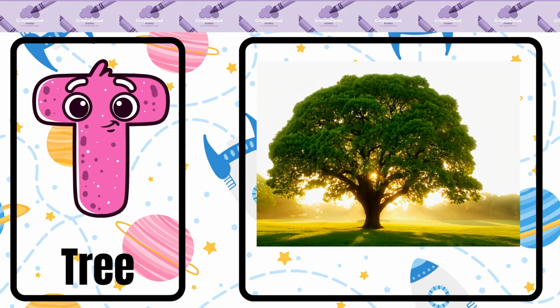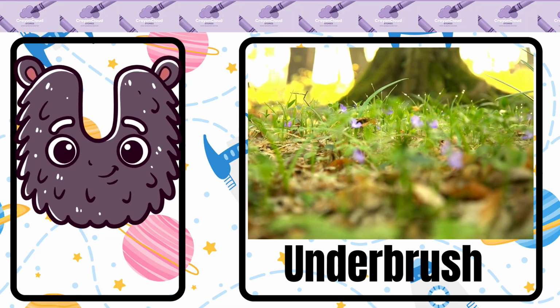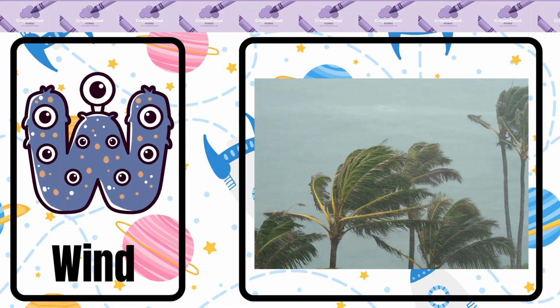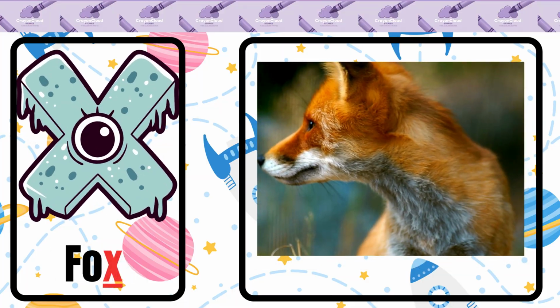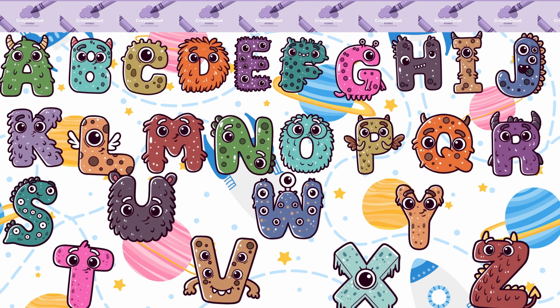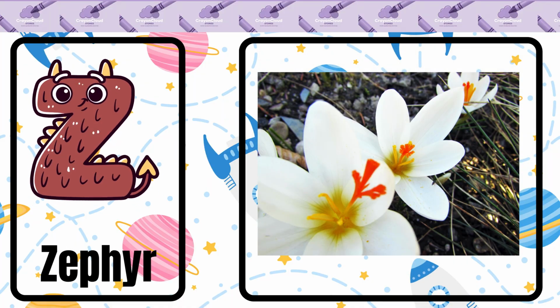T is for tree, tree. U is for underbrush, underbrush. V is for valley, valley. W is for wind, wind. X is for fox, fox. Y is for yew tree, yew. Z is for zephyr, zephyr.